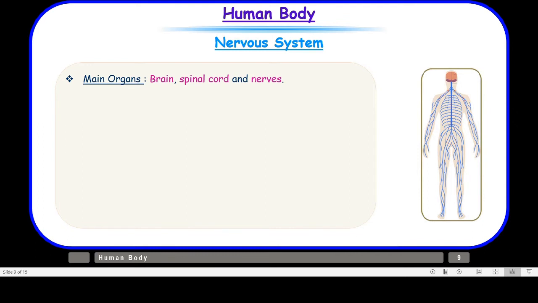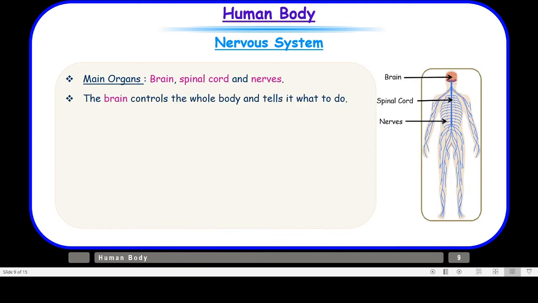Brain, spinal cord and nerves form the nervous system. If we talk about the brain, this is the position of your brain and it controls the whole body and tells it what to do. That is, all the actions of the body are controlled by the brain. Our brain makes us think, remember, learn, and do many activities which we are not even aware of, like our breathing, our lung movement, our heart beating, or digestion of food. All these activities are going on inside our body which we do not even pay attention to, right?